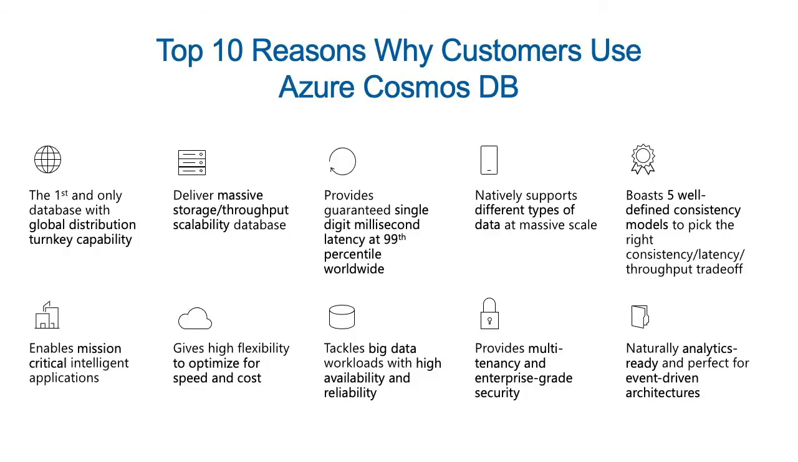These are the top reasons why customers use Cosmos DB. This is the first and only database with turnkey global distribution capability. You don't need to do manual operations to shard your data or distribute your workload across regions. With a click of a button, you select the regions and distribute your workload across many regions. It's also highly big data ready for any kind of workload, so massive scale-out on storage and on throughput is highly possible.